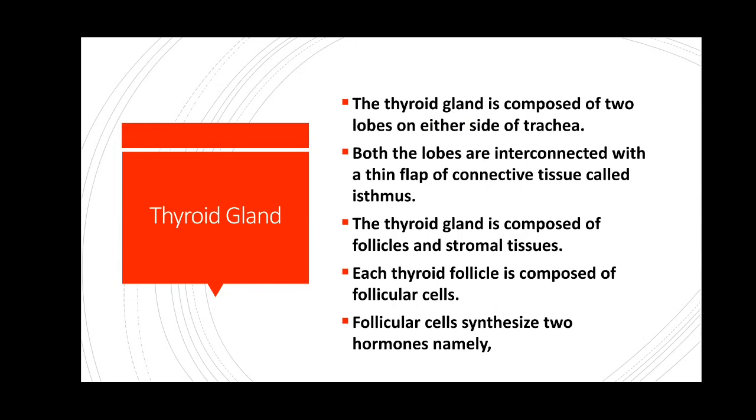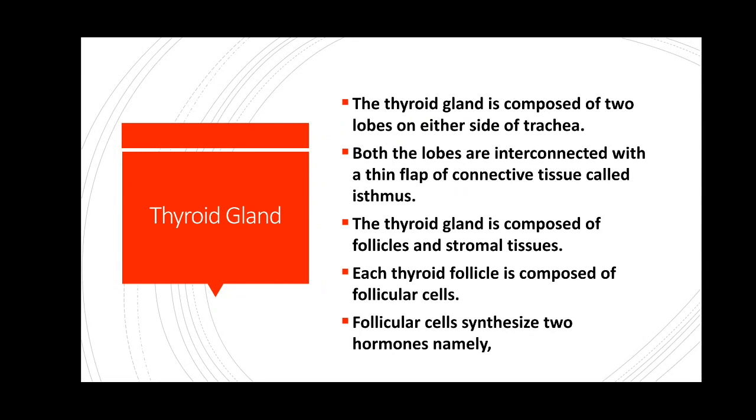Okay, and the next one, the thyroid gland. The thyroid gland is composed of two lobes on either side of the trachea, and both lobes are interconnected with a thin flap of connective tissue called the isthmus. The thyroid gland is composed of follicles and stromal tissues.